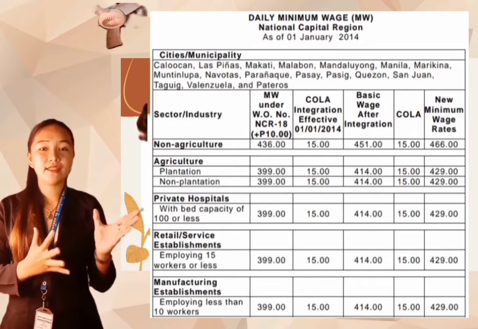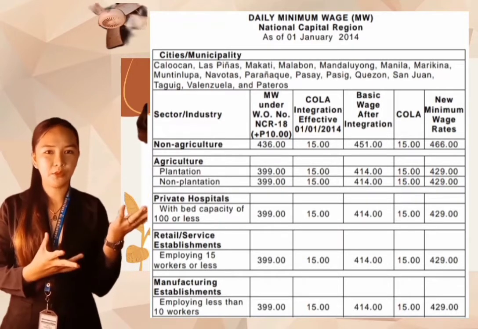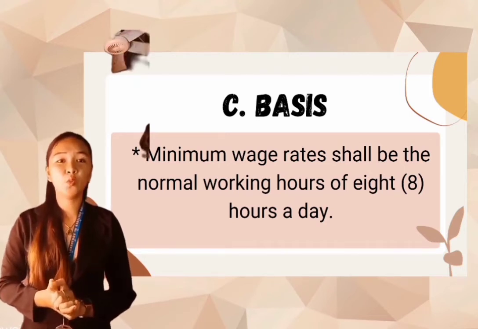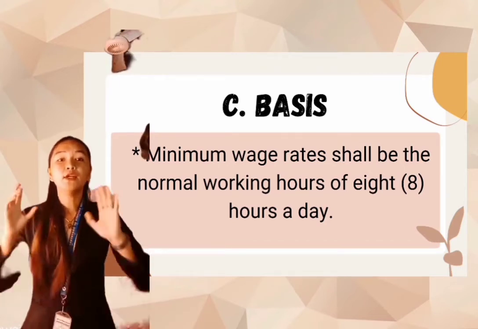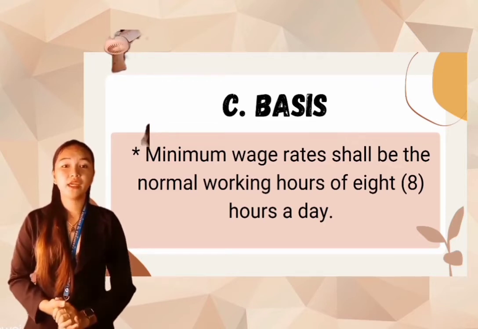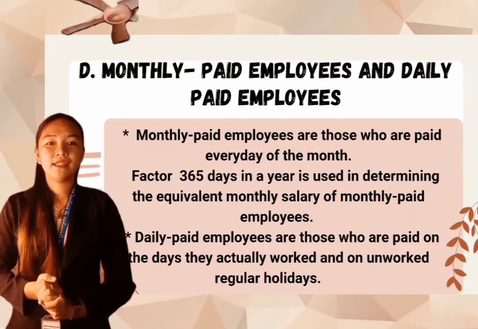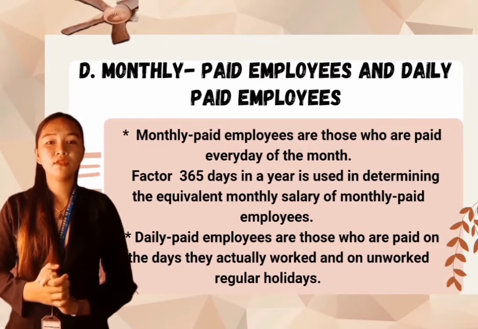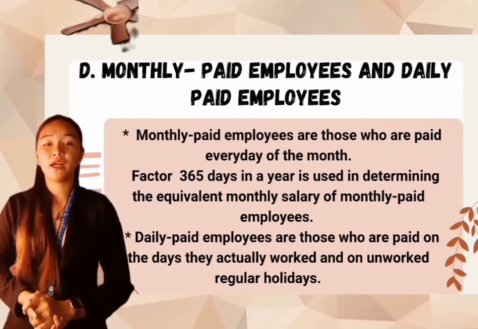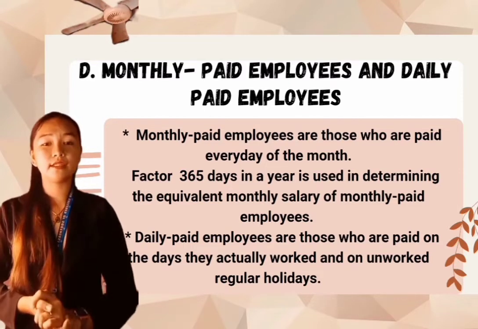So, here is the example or the table shown below. Minimum wage rate prescribed by law is for 8 hours a day. So, 8 hours is the normal working hours. Monthly paid employees are those who are paid every day of the month. It includes unworked rest days, special days, and also regular holidays.